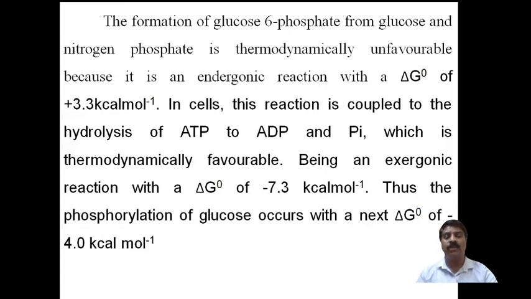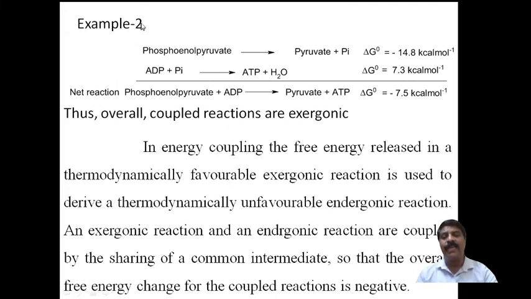do useful work. Then the second reaction I give is another example of energy coupling reactions. Phosphoenolpyruvate undergoes decomposition, that is breakdown, as in catabolism, to form pyruvate plus inorganic phosphate. During this the delta G naught value is minus 14.8 kilocalorie per mole.